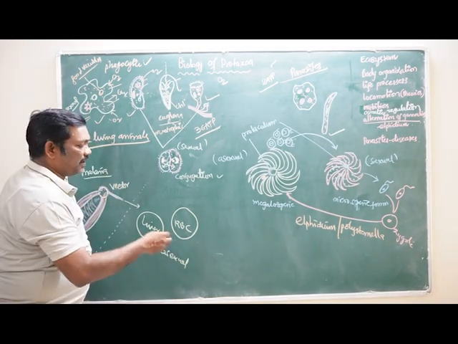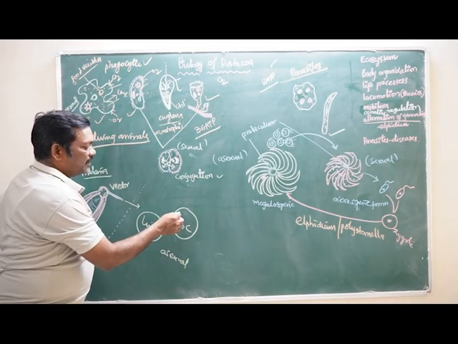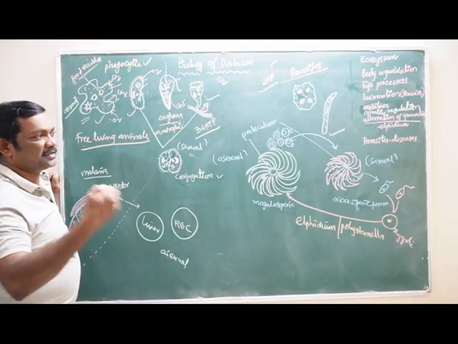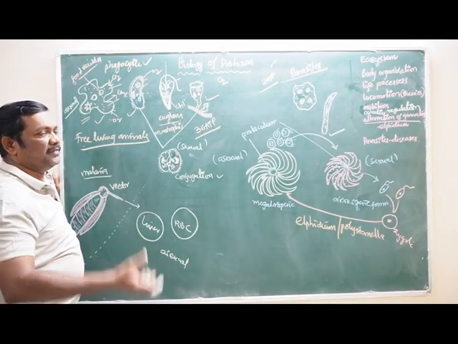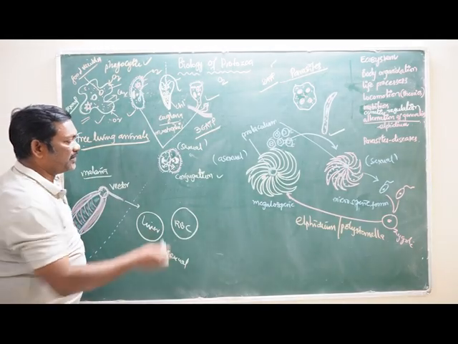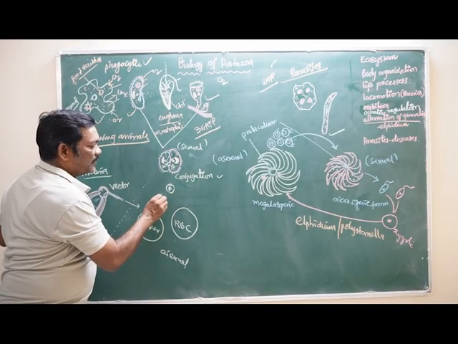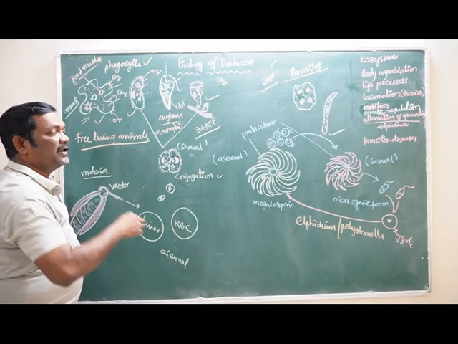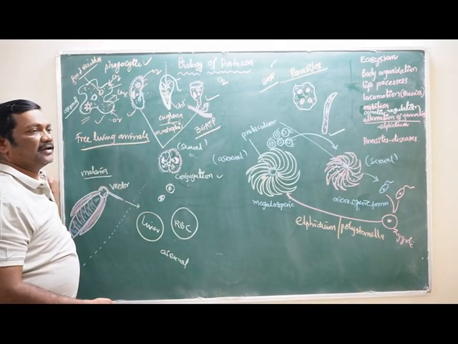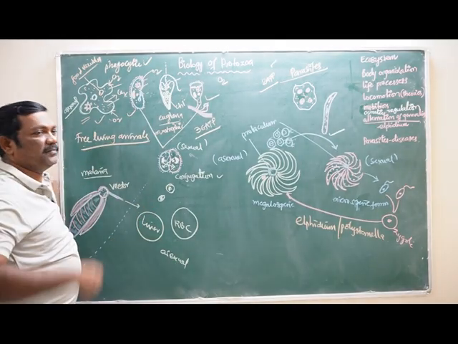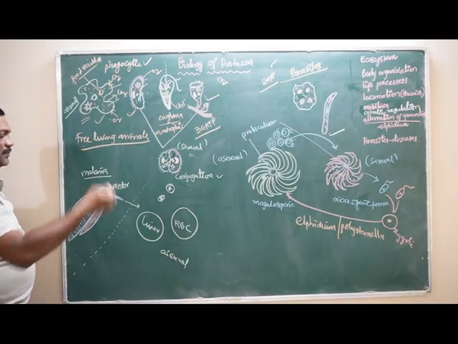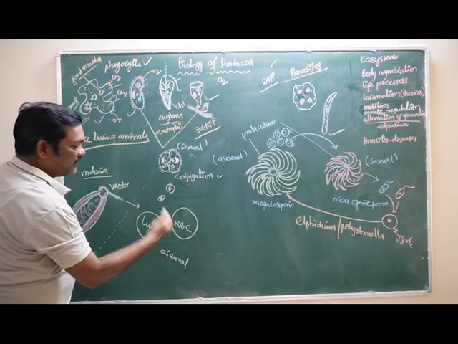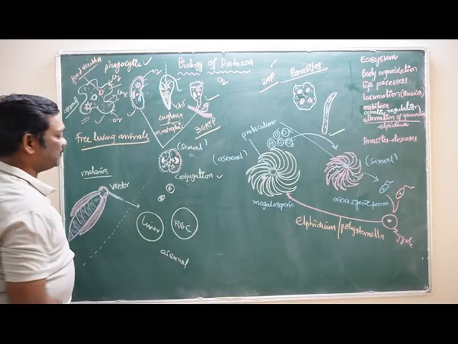Asexual form. And after some days, what happens? These microorganisms develop as merozoites, micromerozoites and macromerozoites. Macromerozoites will become the female gametes. Micromerozoites will become the male gametes. They are present in the infected body, the person who is suffering with malaria.